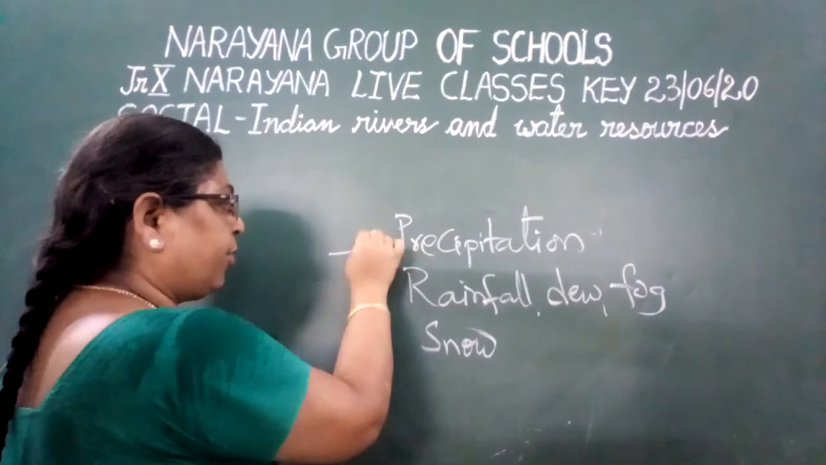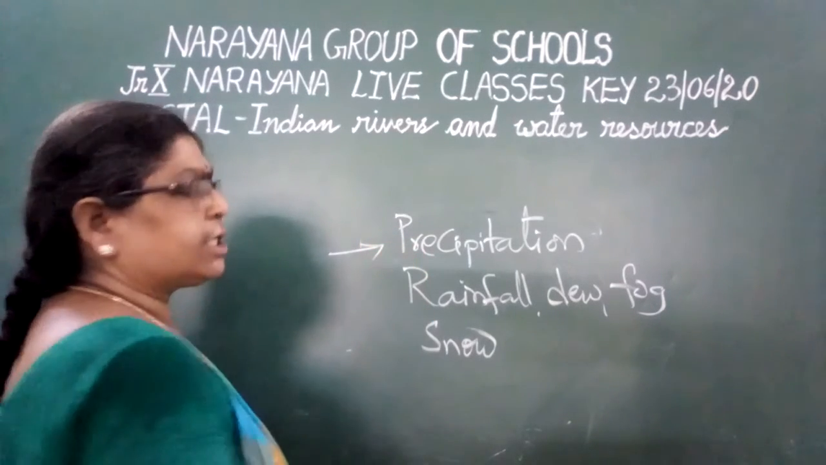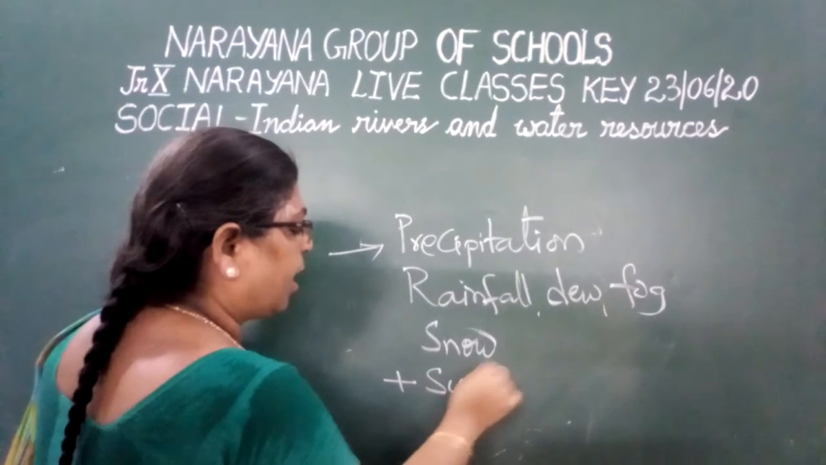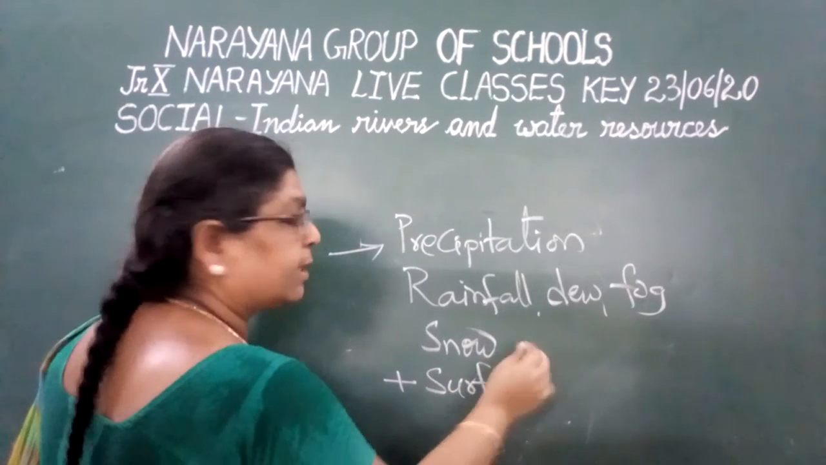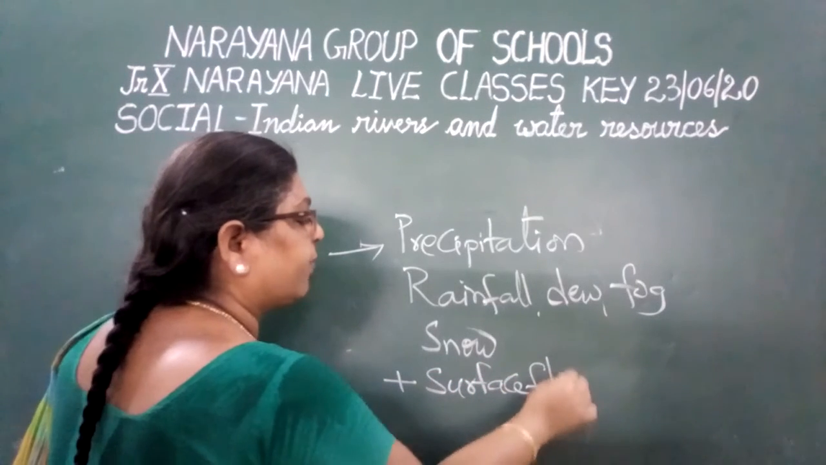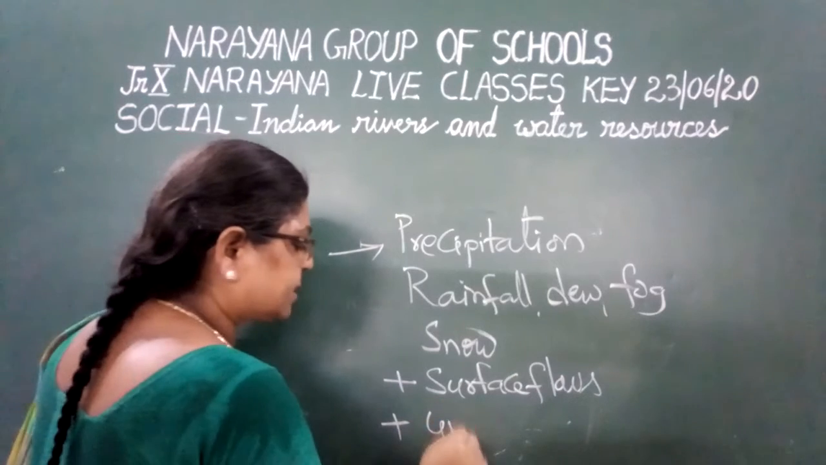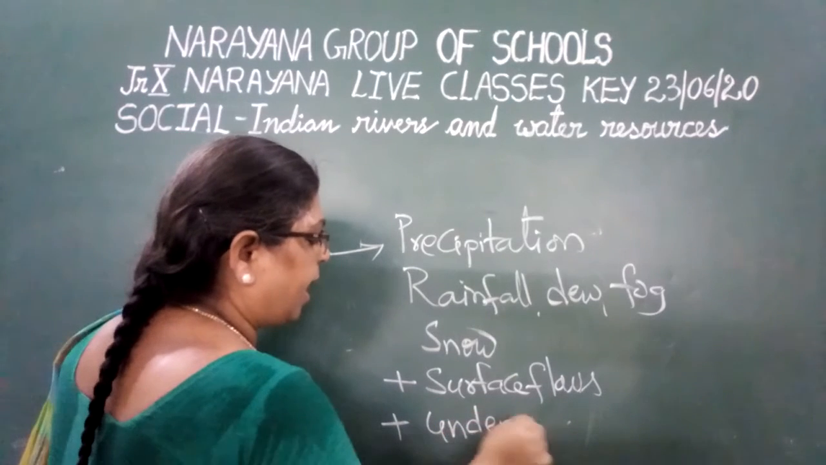So the first inflow is this precipitation, plus surface flows. On the surface also, what are the different surface flows? Rivers, tanks, ponds, surface flows. Plus underground water.